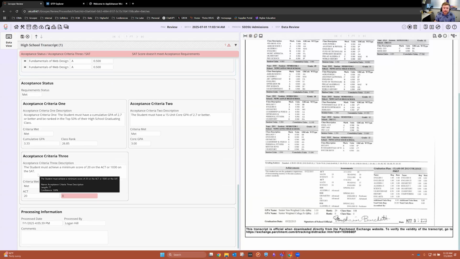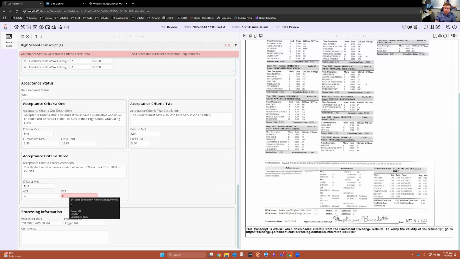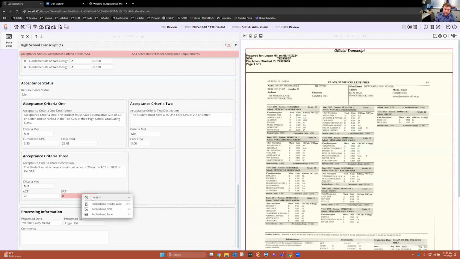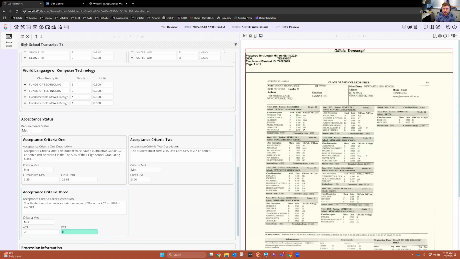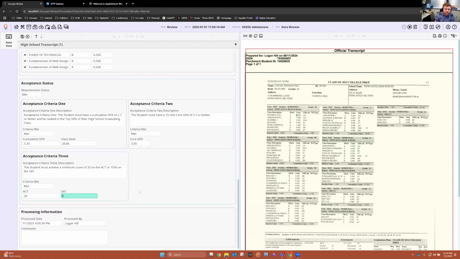And then lastly, if for some reason a student doesn't meet those 2, but they can get in with a high ACT score or SAT score, that's something we can also do here. So we look for the overall composite score as well as the SAT. In this case, because I didn't take the SAT, it defaults to 0, and it flags it just for somebody to come in and look at it and verify that I did not take the SAT. So I can just right click and simply confirm it. That removes all of the errors and things that we saw on the page here. That red icon that was up above is now gone, and everything has been validated.